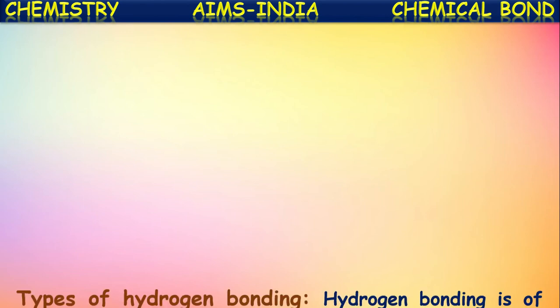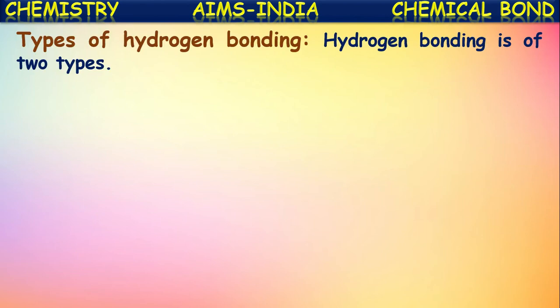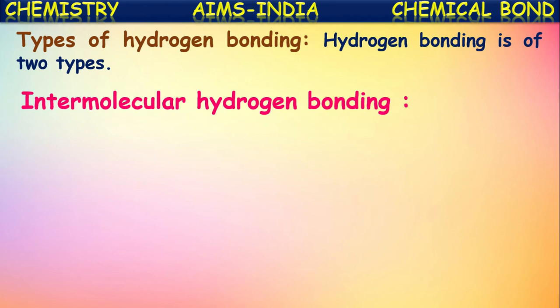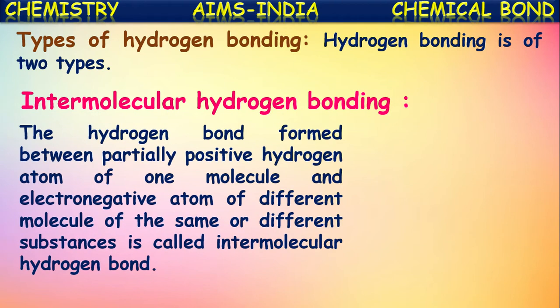Now, the types of hydrogen bonding. Hydrogen bonding is of two types based upon the molecules from which the atoms are participating. These hydrogen bondings can be classified into two types: intermolecular hydrogen bonding and intramolecular hydrogen bonding. So let us see one by one. First let us discuss intermolecular hydrogen bonding.